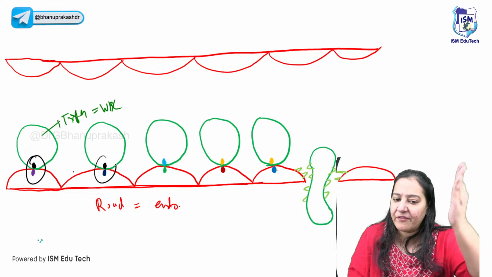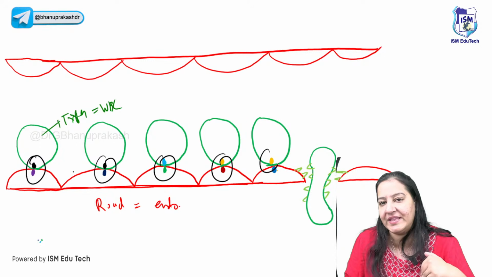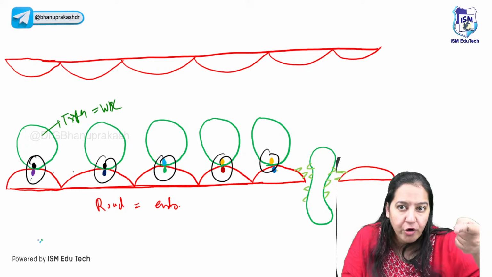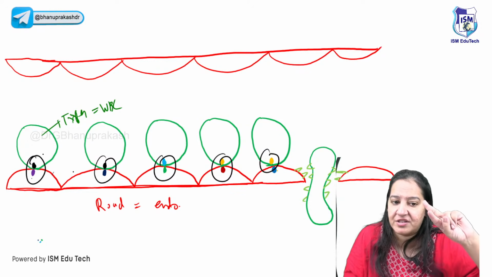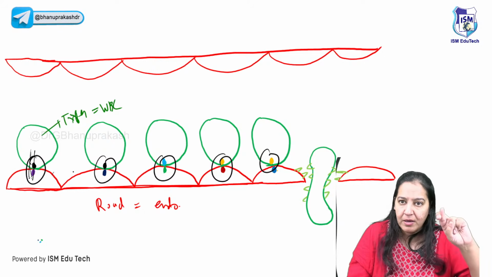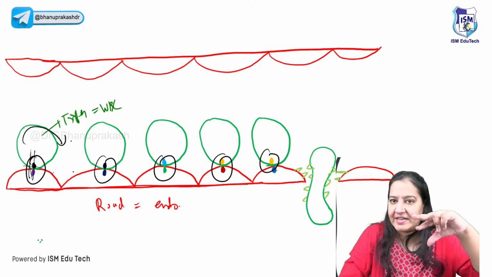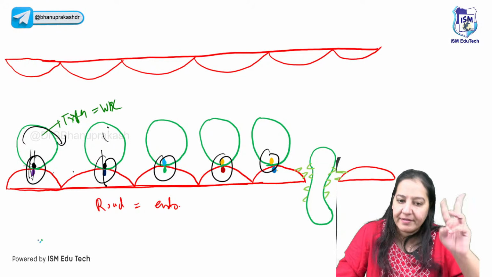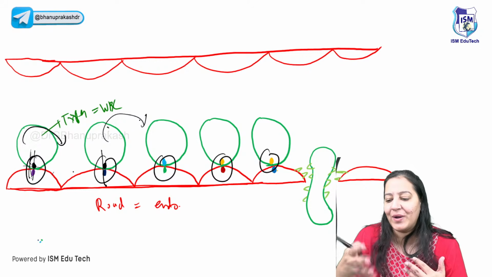So there are pairs of receptors present, they form bonds between them. One receptor on the road, one receptor on the tire, they correspond to each other. They form a bond. Bonds are transient. They form, they break. They form and they break, WBC will move a little. Then again they form, they break. Then WBC moves a little. In this way, rolling takes place.